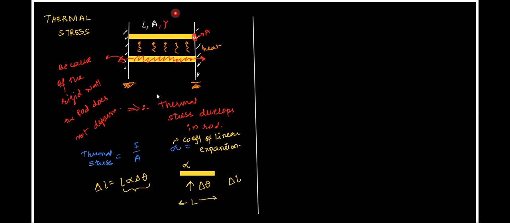So from this expression in the yellow color, we can find out the delta L by L value. What can I call this delta L by L value, Anukriti? Strain, right? We can call this strain.